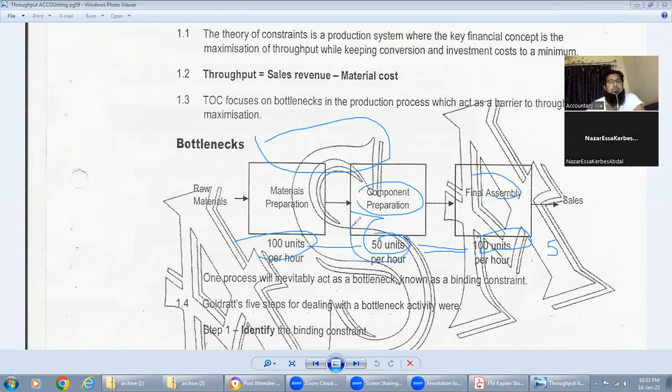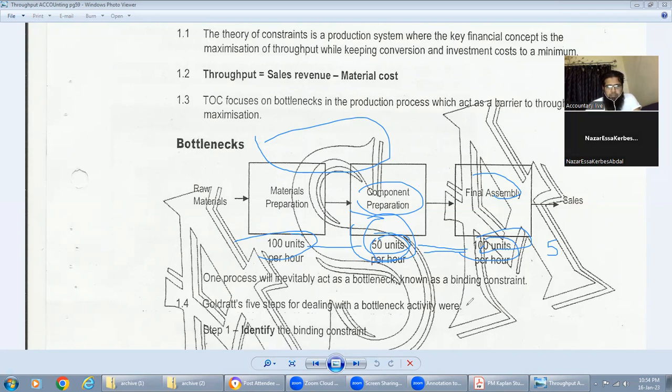Okay, I got it now. So this is our bottleneck because it is not giving us the output which we require. Final assembly will be short of 50 units, and in 1 hour we could produce 100 units, but because of this slow process, we will just produce 50. Now I got what you are saying. Okay, good. So now one process will inevitably act as a bottleneck, known as the binding constant.